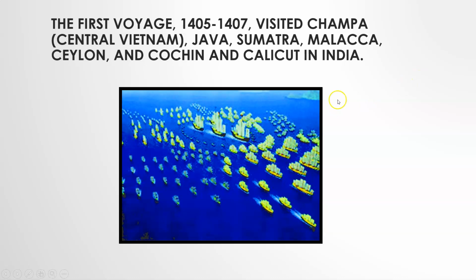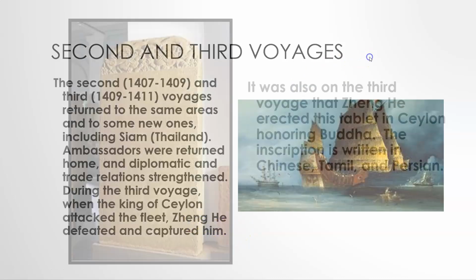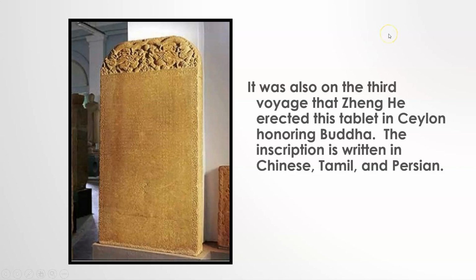So the first voyage, he traveled for 3 years and went all throughout Southeast Asia and the Indian subcontinent. On the second and third voyage, he returned to some areas. He went to some new places like Thailand, modern-day Sri Lanka. Now, the voyages he went on are unbelievable, and we're going to go into more detail in the assignment. It was also on the third voyage that Zheng He erected this tablet in Ceylon, which is Sri Lanka, honoring Buddha. And it's written in Chinese, Tamil, and Persian, which shows that he is connecting people around the world.